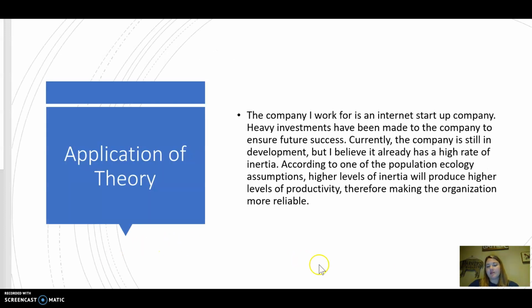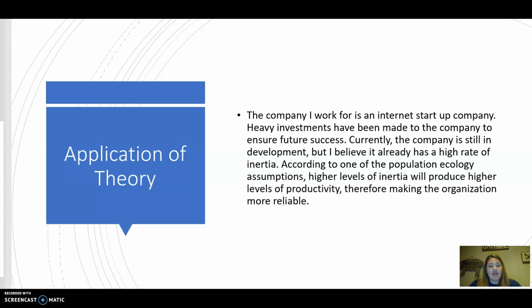In applying this theory to what I do for work, I work for an internet startup company. Heavy investments have been made to the company to ensure future success. Currently, the company is still in development, but I believe it already has a high rate of inertia. According to one of the population ecology assumptions, higher levels of inertia will produce higher levels of productivity, therefore making the organization more reliable. And I believe that's going to happen for our company. We're already sort of on that train already.